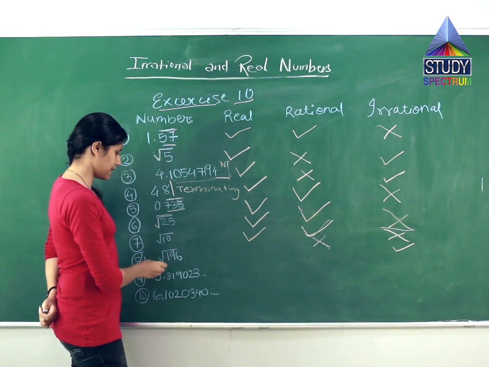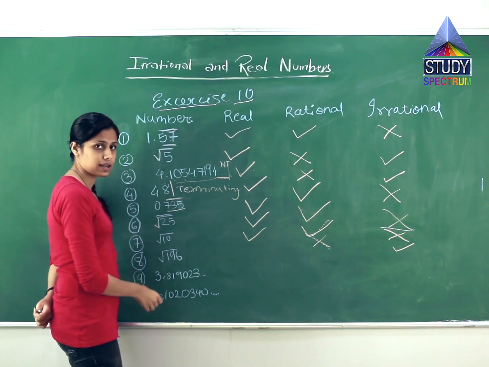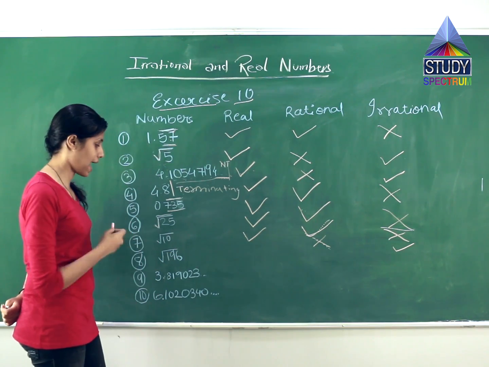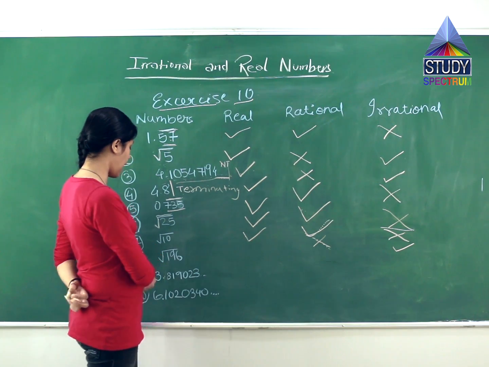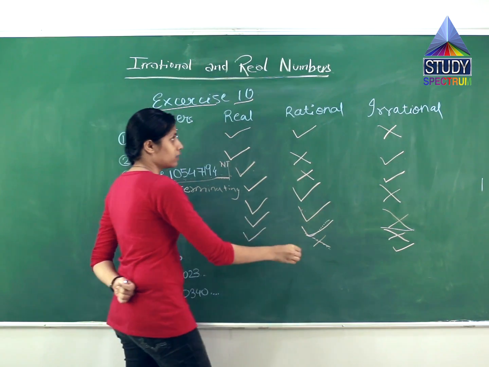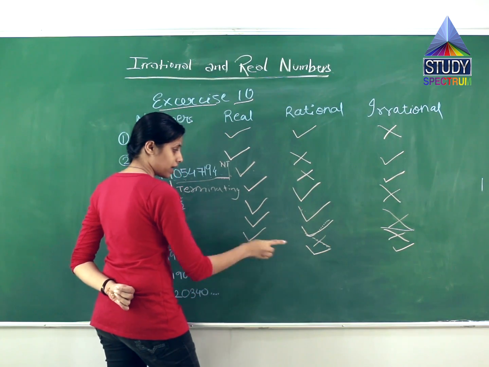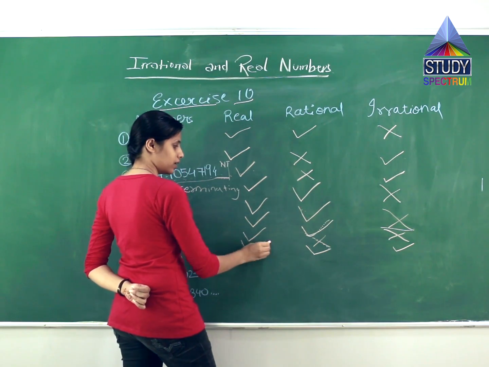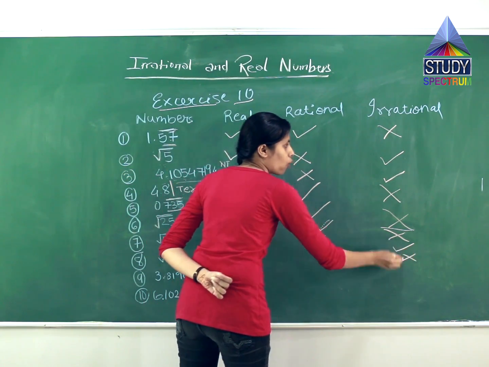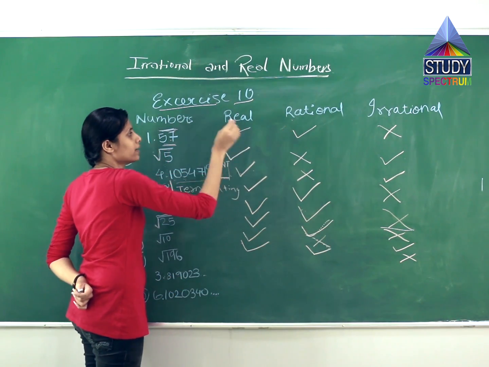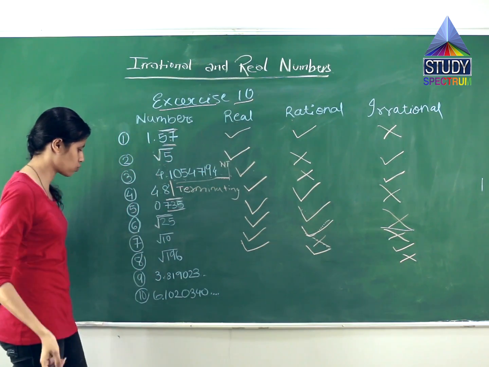The eighth one is root 196. Does root 196 have a perfect square? Yes, it has. It will be a rational number because it has a perfect square. To be a rational number, it has to be a real number. Ultimately, this will be no for irrational. It is not an irrational number. It is a rational number and a real number because it has a perfect square.